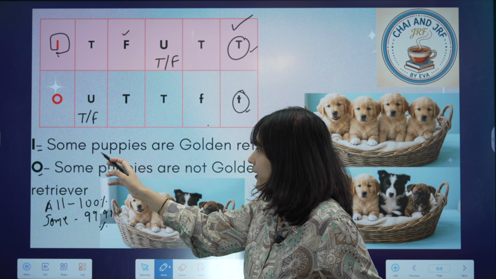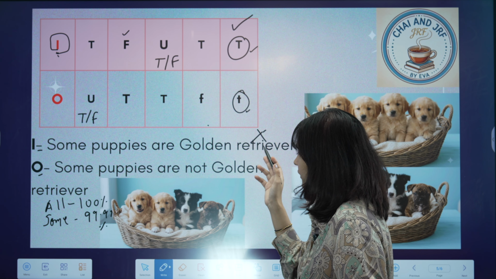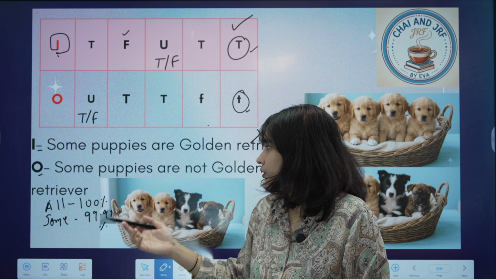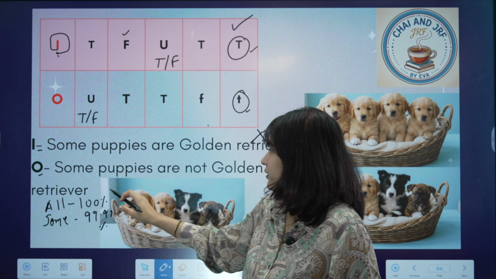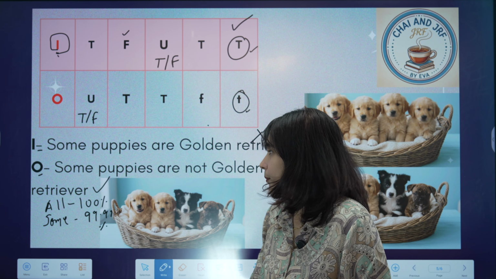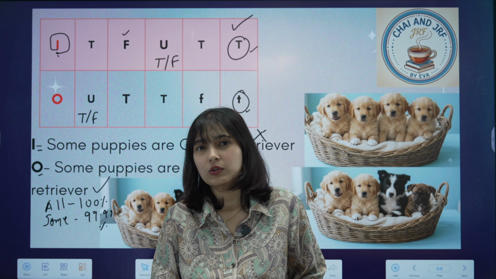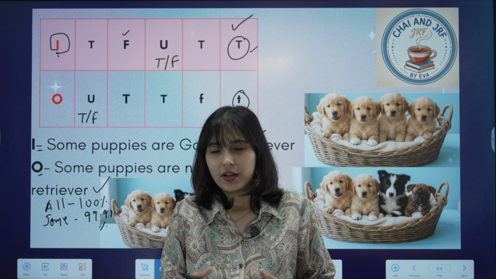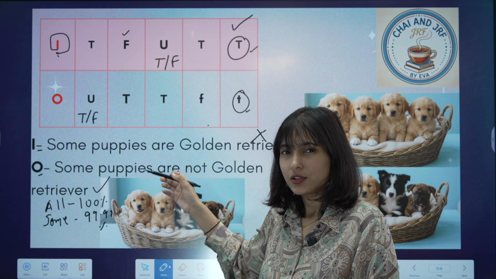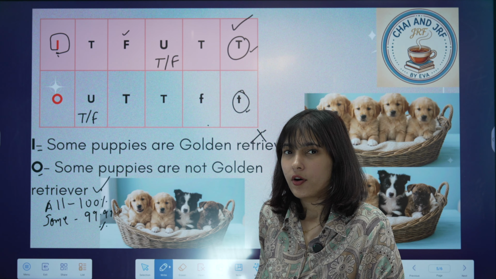So when I'm saying that some puppies are golden retriever is false, what is going to happen here? Some puppies are golden retriever is entirely false, right? So now some puppies are not golden retrievers will be considered as true. Now you must be getting confused about what's happening here. The simple thing is, at first we said that some or few puppies are golden retriever, and it's false. When we say it is false, we will say that yes, some puppies are not golden retriever. So on the contrary, we can say it is true.